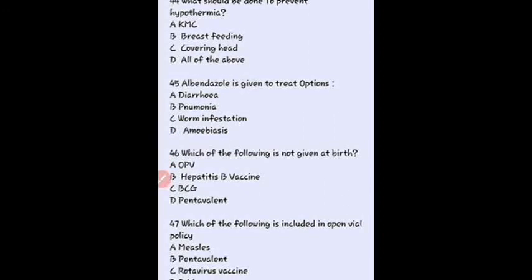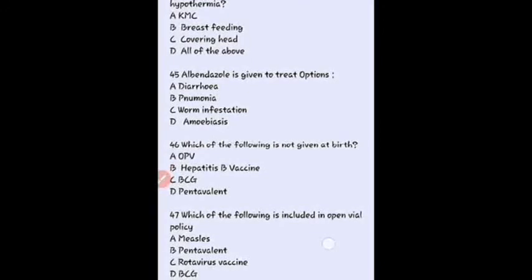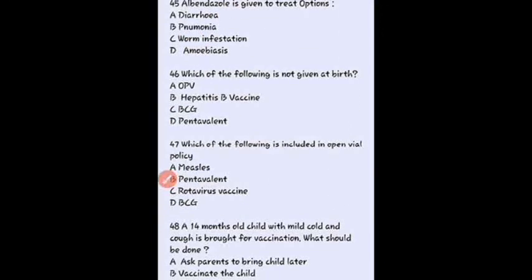Okay. For hypothermia management, we should provide kangaroo mother care, breastfeeding and covering the head. Okay. Then albendazole is given to treat, so here our right answer is to treat worm infestation. Okay. Next question, which of the following is not given at birth? So here our right answer is pentavalent, which is not given at birth. Okay. At birth we should provide OPV, oral polio vaccine, then hepatitis B and BCG. Okay.